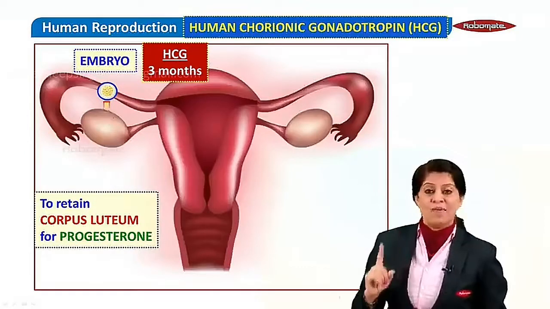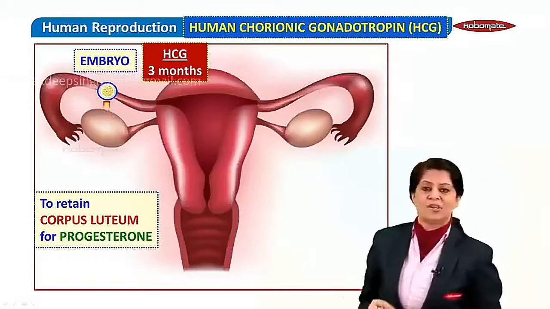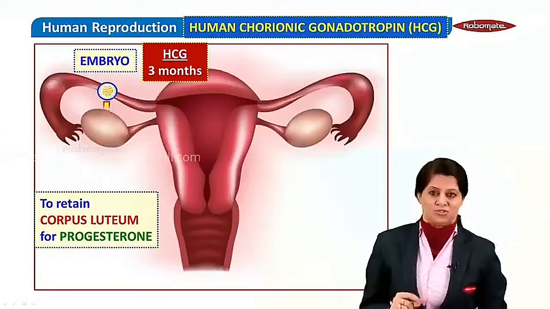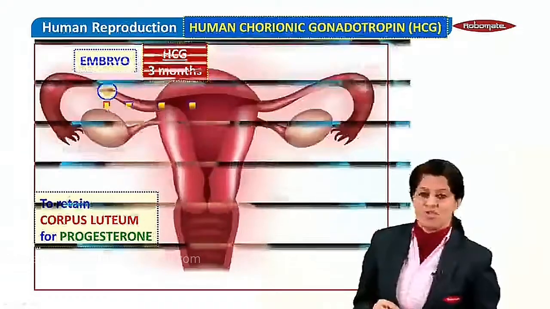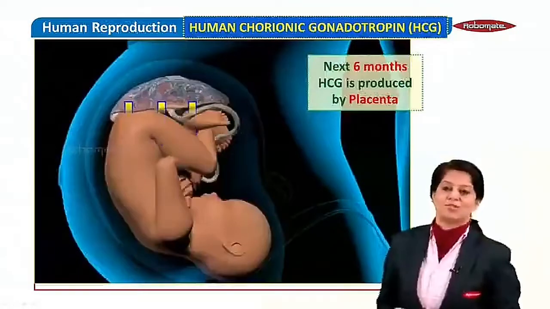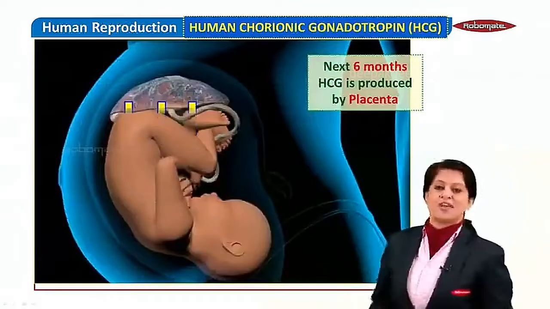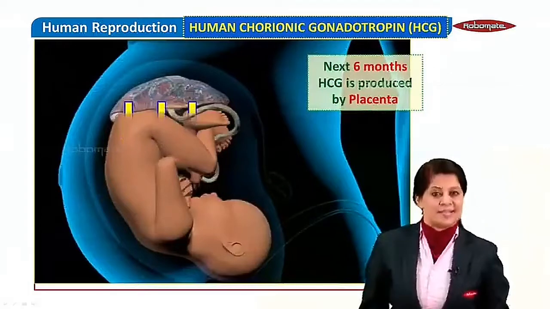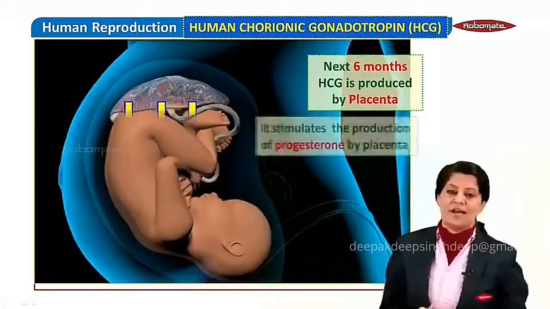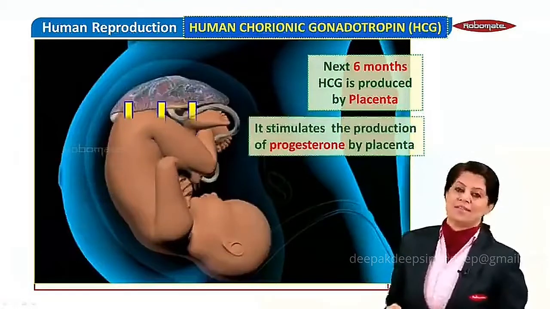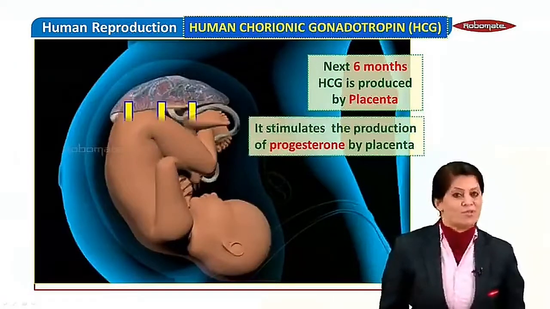Now for 3 months, the corpus luteum is releasing progesterone because the embryo is producing HCG. Now for the next 6 months, students, HCG is produced by the placenta, and this HCG produced by the placenta also stimulates the placenta to produce progesterone.